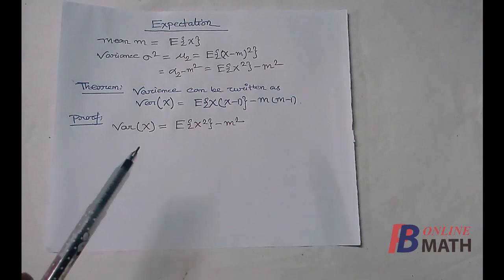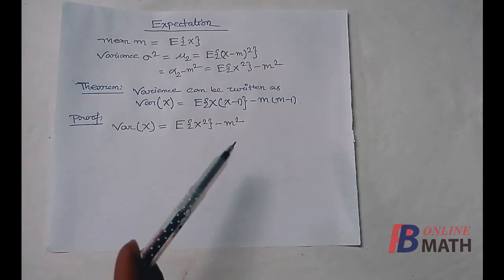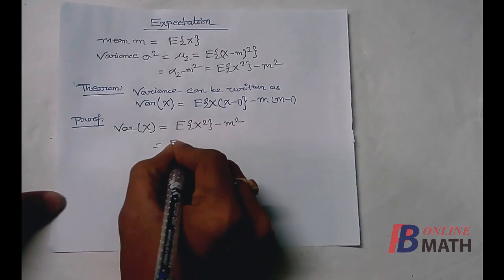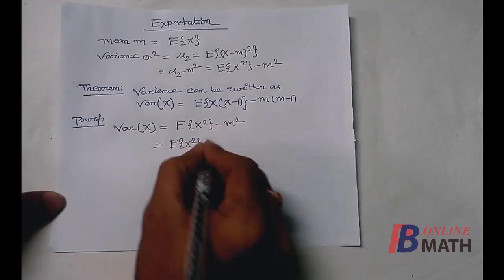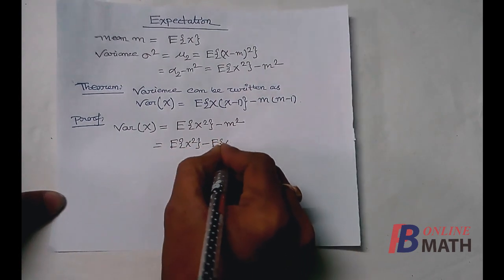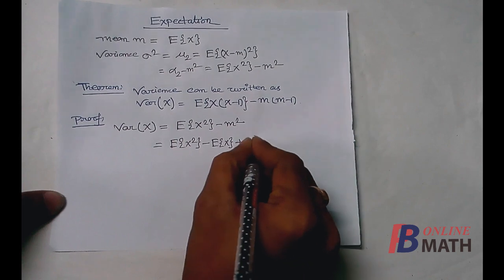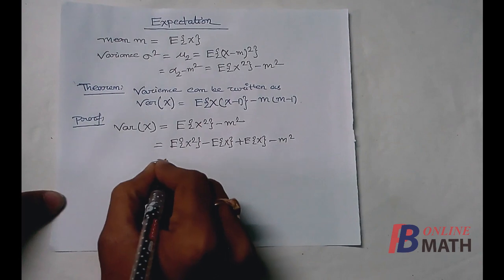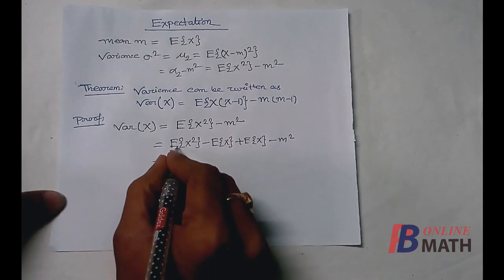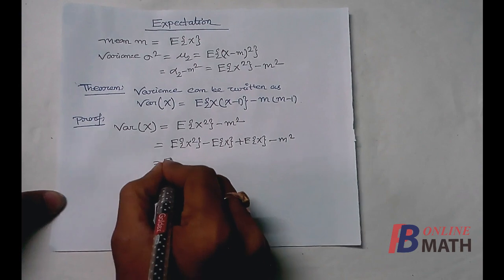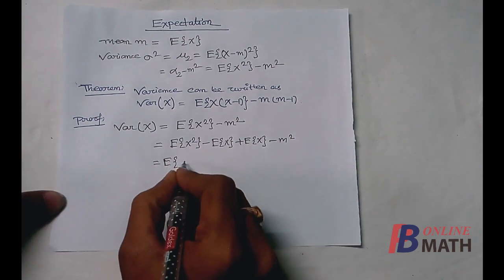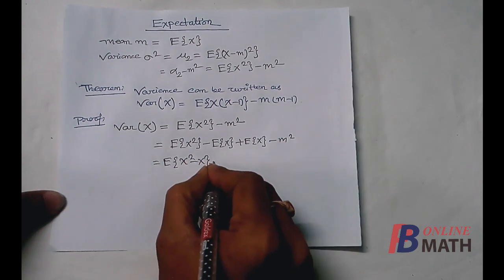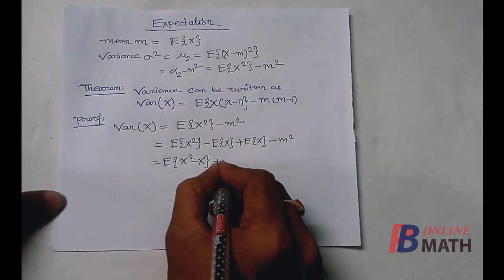First, we know that variance can be written as E of x square minus m square. Now this is equal to E of x square, and here we write minus E of x plus E of x. Combining the first two terms, E of x square minus E of x, by the property of expectation, we can write it as E of (x square minus x) plus E of x, and this is equal to m, the mean.